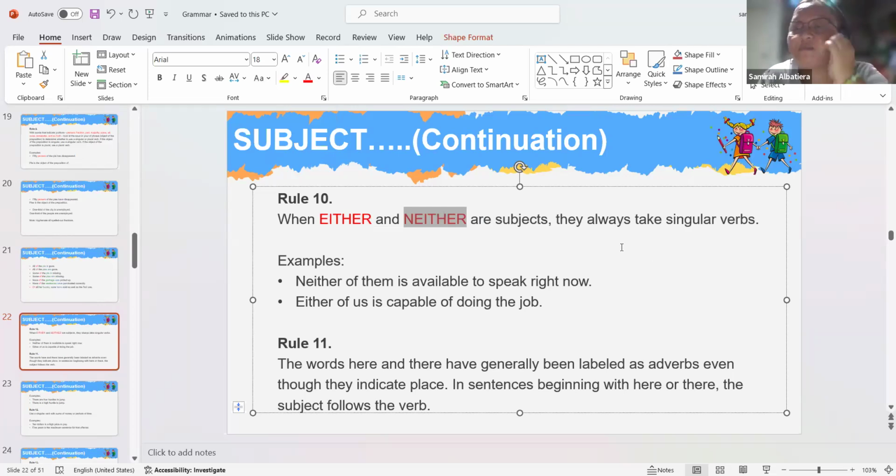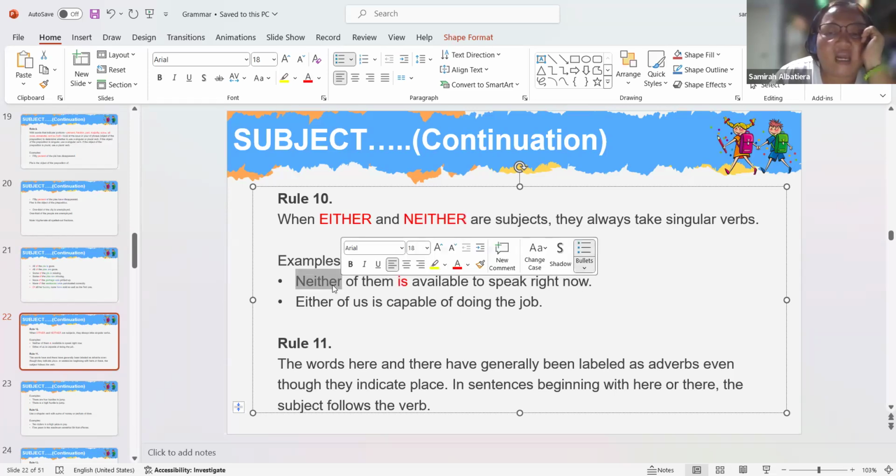Okay, example. Neither of them is available to speak right now. Is is a singular verb, because according to rule 10, neither when being a subject will take a singular verb.